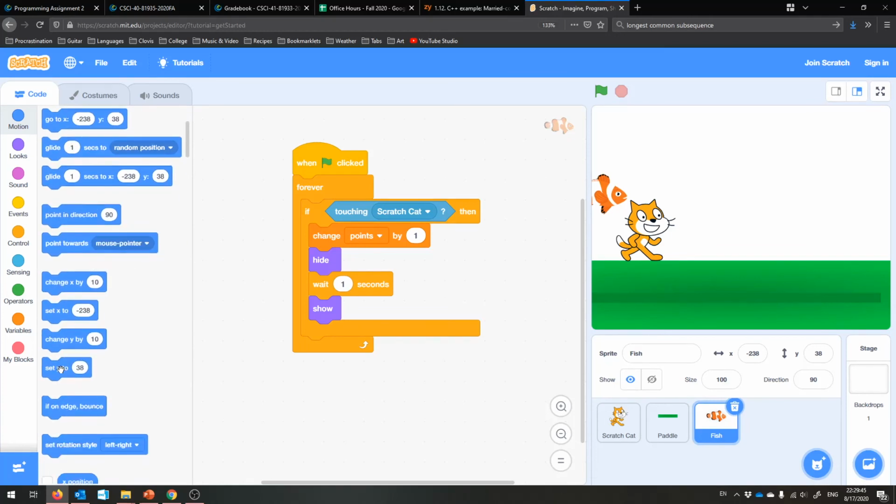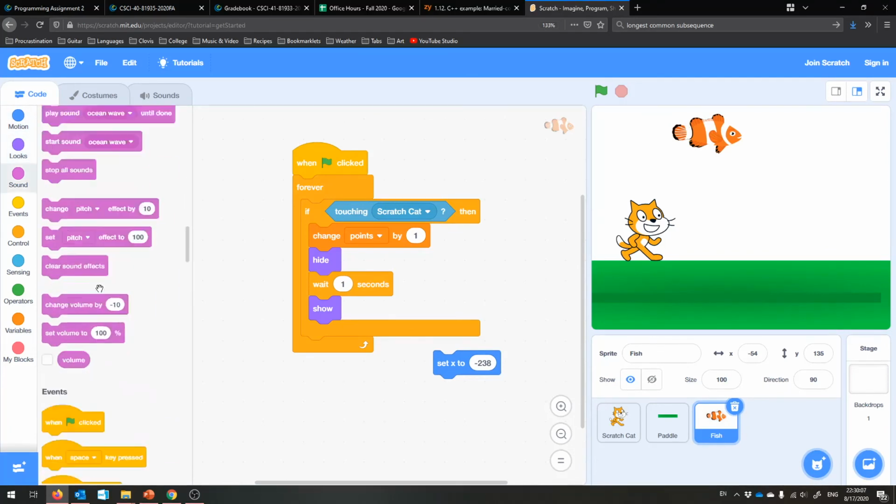Yeah, so we'll set the X of the fish. The X will only ever change, and not the Y. So the fish will just randomly pop and appear, like over here, then over there, then over here, then over there. That's the idea. So I'm going to set the x to a random value.